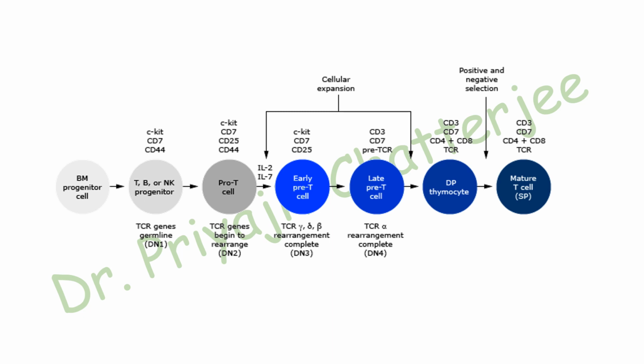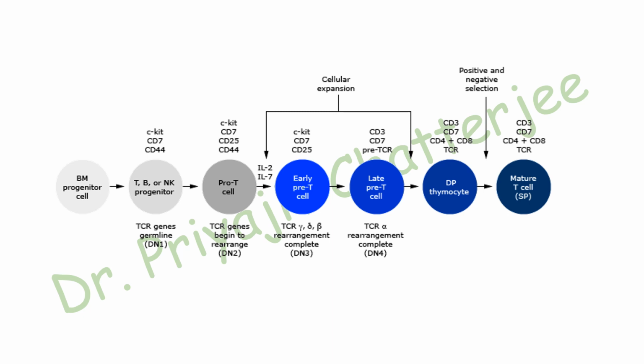In the DN1 substage, CD44, CD7 and c-KIT proteins are expressed. After the DN1 substage, TCR genes begin to rearrange at the DN2 stage. At that time, c-KIT, CD7, and both the CD25 and CD44 proteins are expressed in the pro T cell. From the pro T cell, the early pre T cell is formed with the help of two types of interleukin, IL-2 and IL-7.